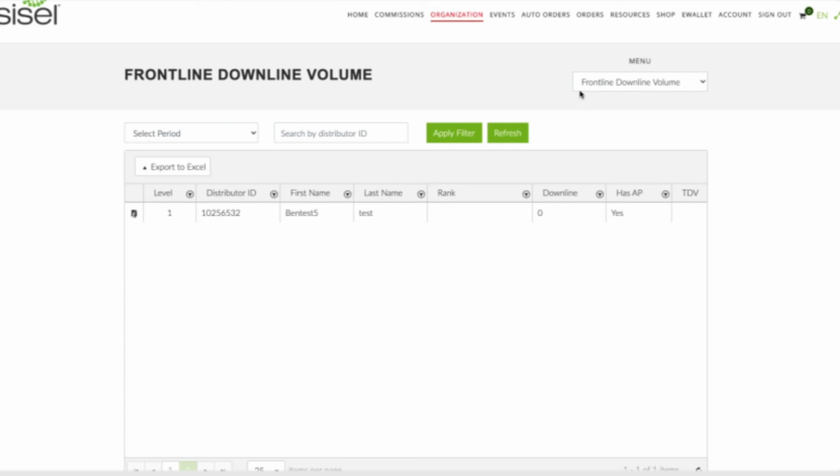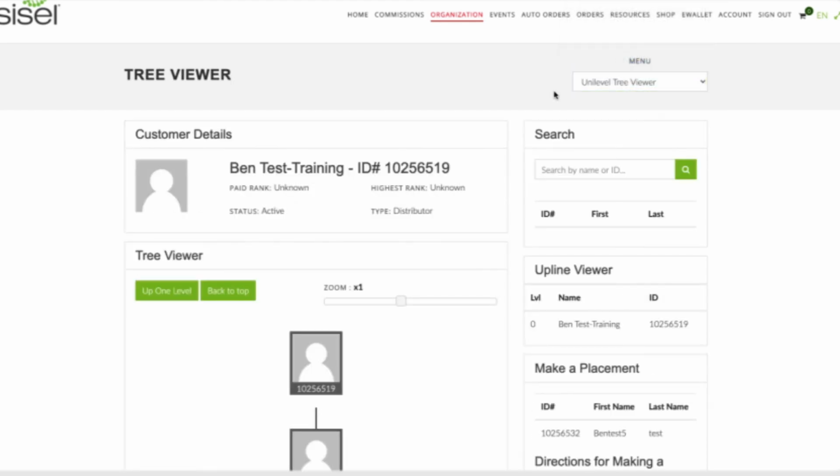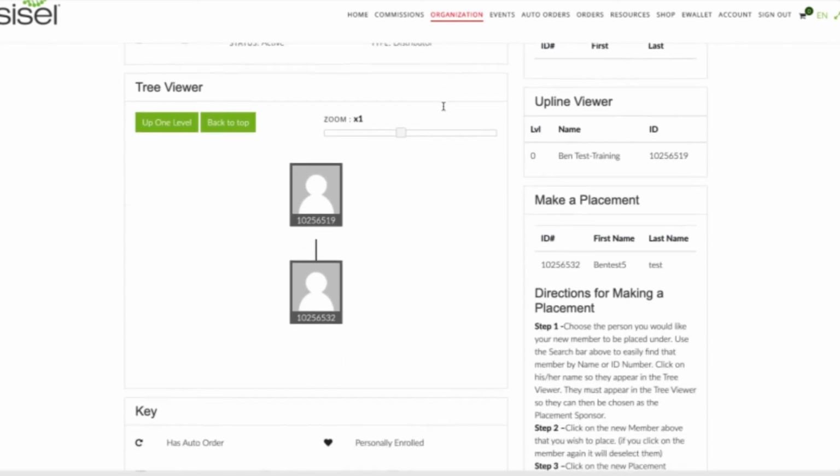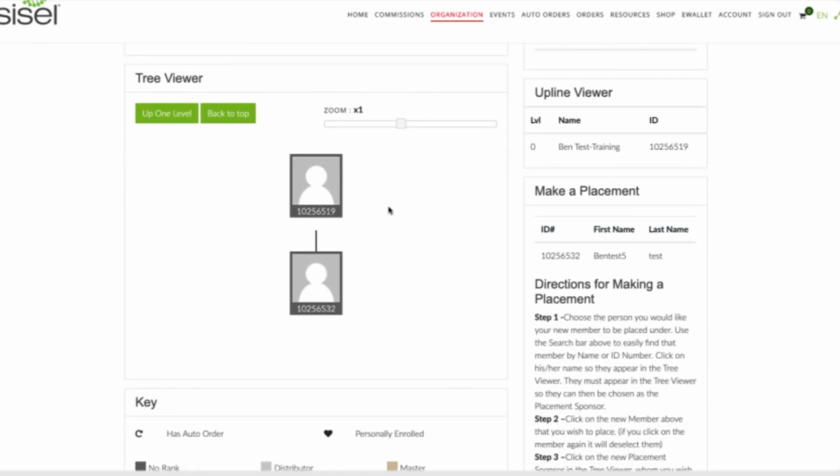One other thing in the organization section that I want to show you today on your menu dropdown is the Unilevel Tree Viewer. Chances are you will use this a lot as your organization grows, and essentially this gives you a visual snapshot of what your organization looks like. The tree viewer itself is down here on the left. Since I'm using test accounts, you can see that my organization is not very big, but this will start to look a lot bigger and a lot more complex as your team grows.